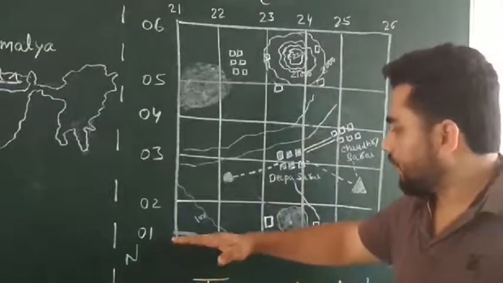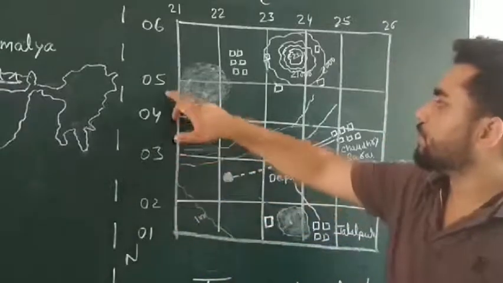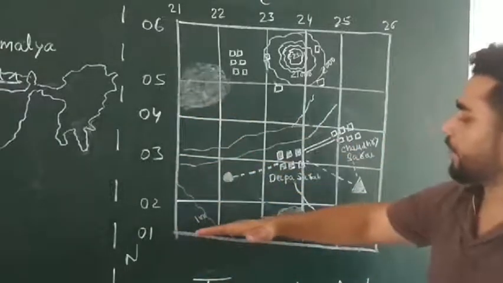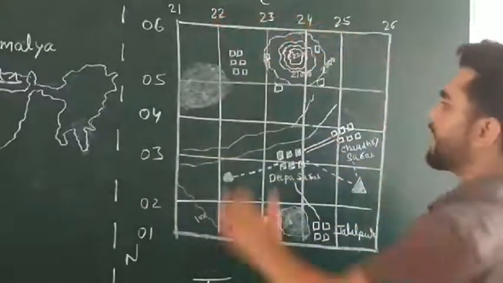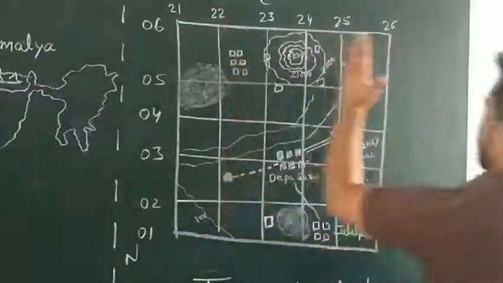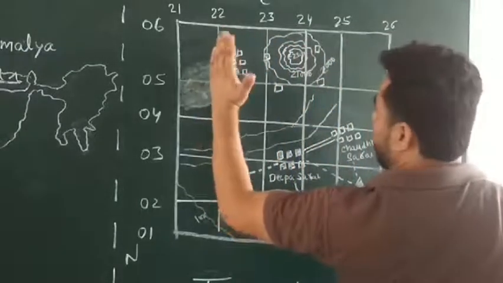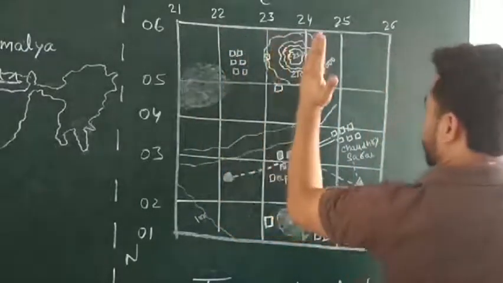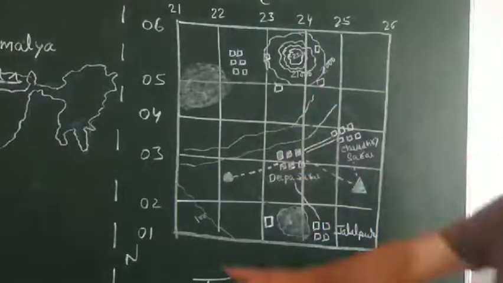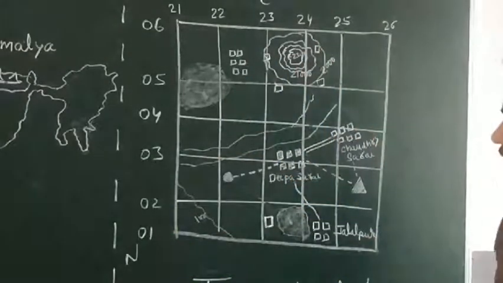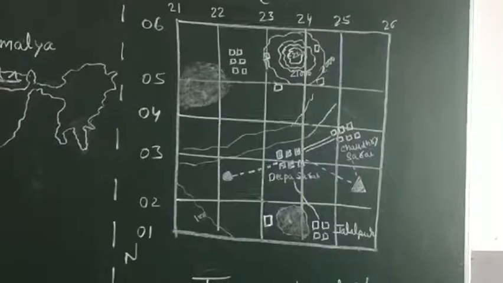These are the northings 01, 02, 03, 04, 05, 06. As we are moving towards north, 01, 02, and these are eastings as we are moving towards east. This is 21 and then 22 easting, 23 easting, 24 easting, 25 easting, 26 easting. We are moving towards east. So these are northings and eastings. Now let me focus on the things which we have studied here.